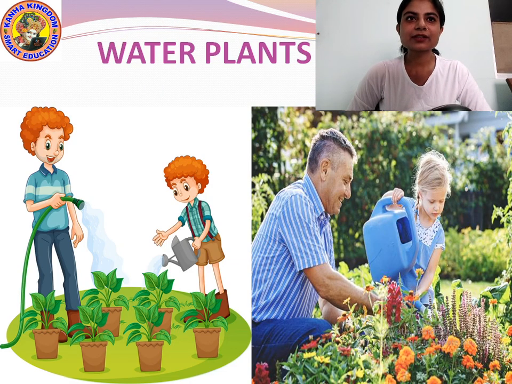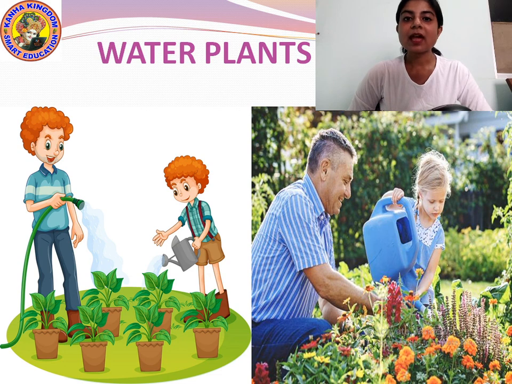Kids, can you see the picture? What are the children doing in the picture? They are watering the plants. If you have a garden in your house and if you have planted trees in your surrounding, you should always water them. You should always water the plants that you have grown nearby your surrounding.